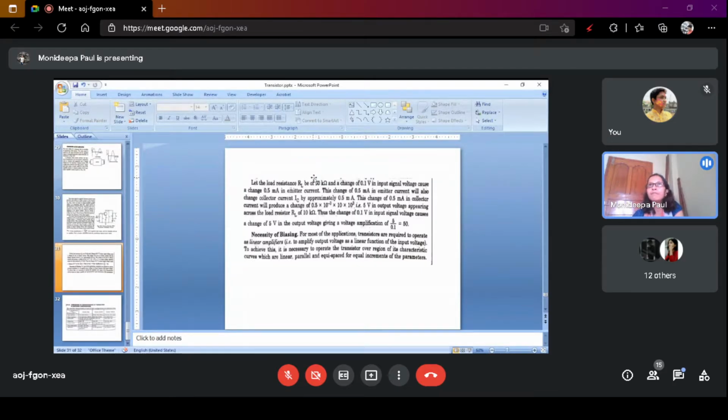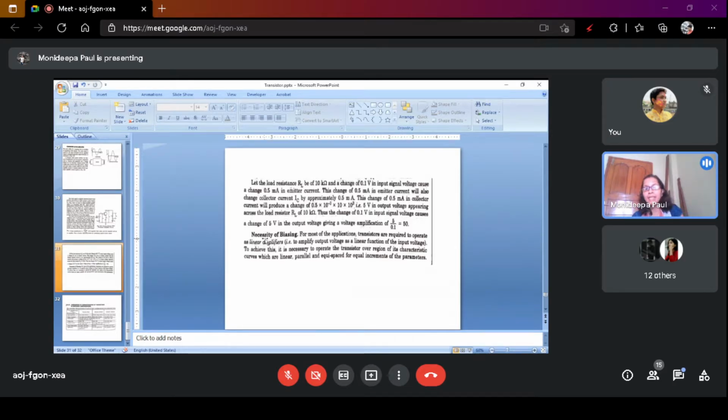If you multiply 0.5 milliampere with 10 kilo ohm, you get 5 volt. So the change in output voltage is 5 volt when we change the input voltage by 0.1 volt. So what is the amplification factor? 5 divided by 0.1, that is 50. The amplification factor is 50. In this way, the transistor acts as an amplifier.